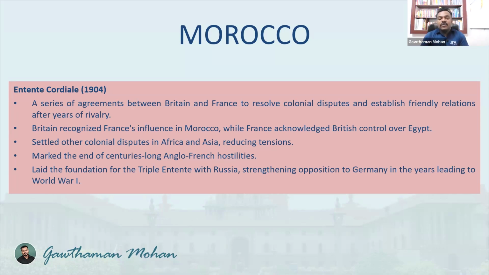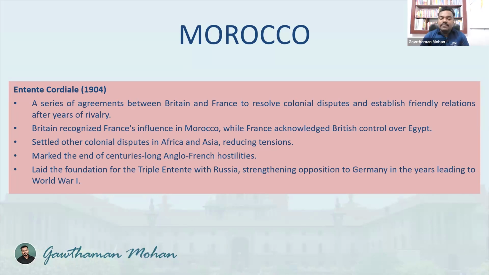And it laid the foundation for the Triple Entente with Russia. Already the Entente Cordiale was there between France and England, and now a new country joined that agreement, which became the Triple Entente with Russia, and it strengthened opposition to Germany in the years leading to the World War.